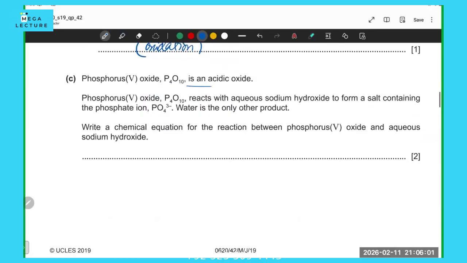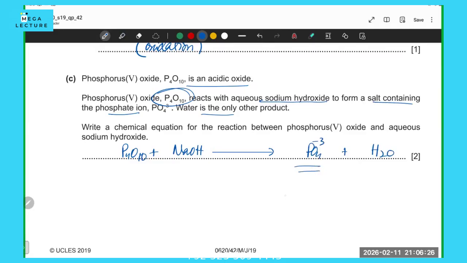Then he says P4O10 is an acidic oxide. They say it reacts with sodium hydroxide, NaOH. It produces water as the only other product, and it produces a salt that contains phosphate ions. Now, what could this salt be? The only thing that's missing is Na, so it probably has Na plus one. So the salt is Na3PO4. It's pretty obvious because Na is the only thing that's missing. They said that the salt contains PO4 minus 3 ions, so hence it's going to be sodium phosphate.